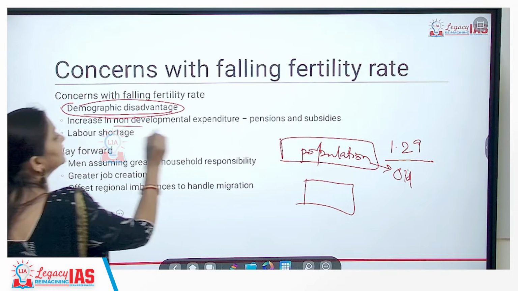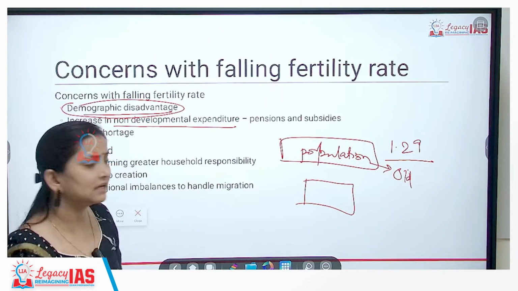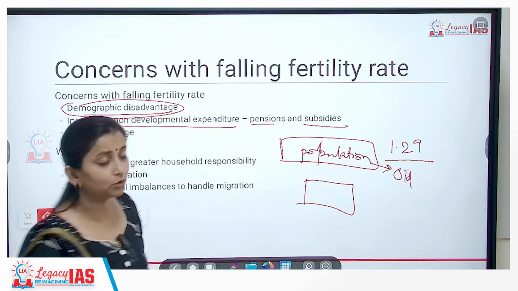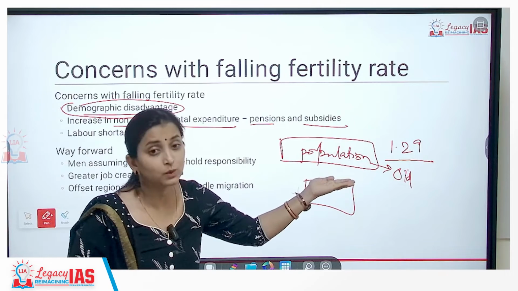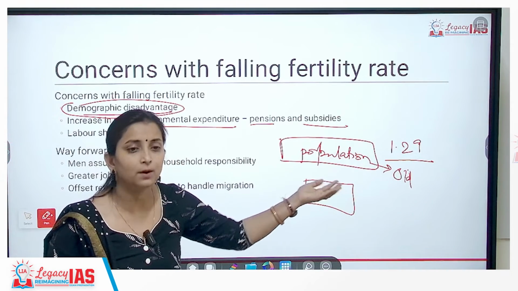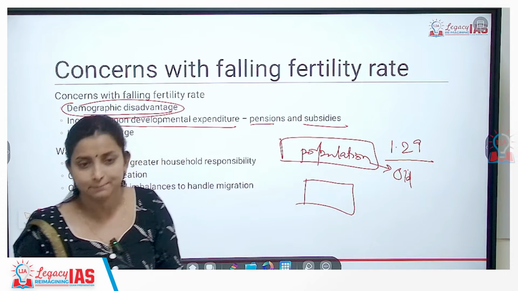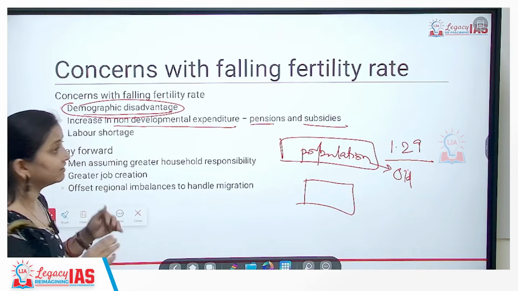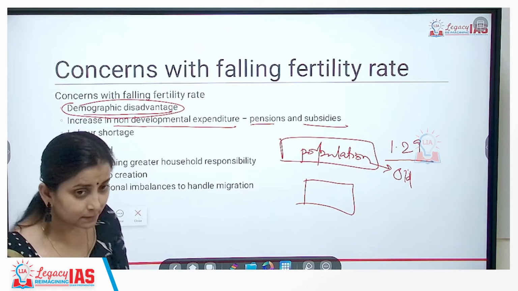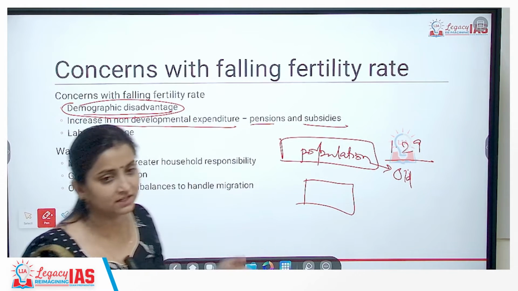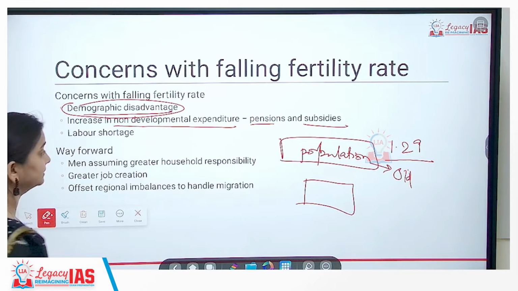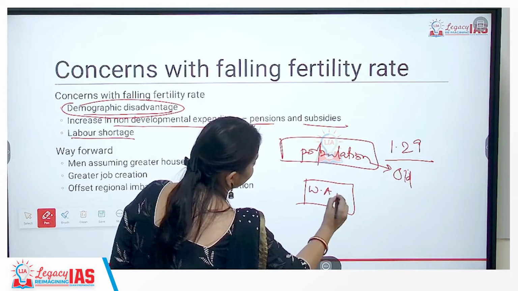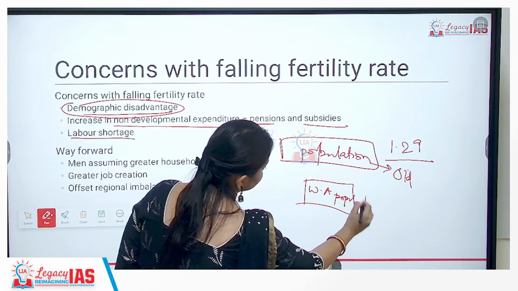Plus, there is an increase in non-developmental expenditure, such as pensions and subsidies. Government will have to start giving more pensions and more subsidies, because now you have a smaller working age population. And a smaller working age population means they require government support, for example pensions and subsidies. Okay? So there will be increased expenditure from this. It is expected that government will increase expenditure on the non-developmental side. Plus we will also have a labor shortage, because the working age population will reduce. Okay? So these are the concerns.